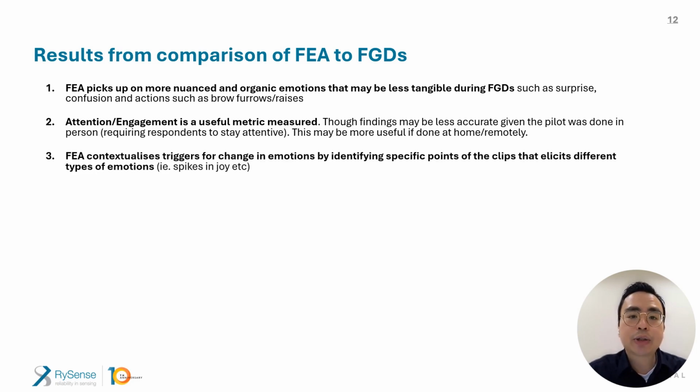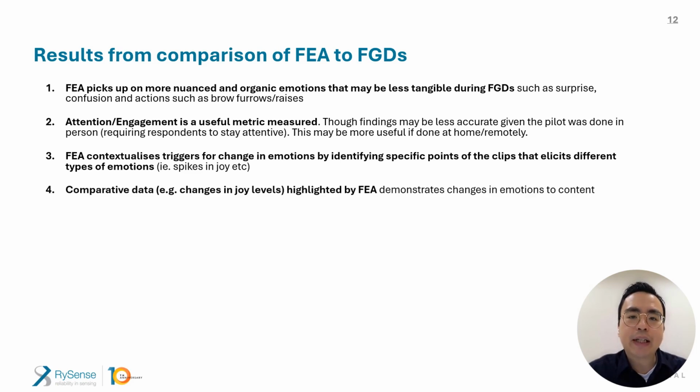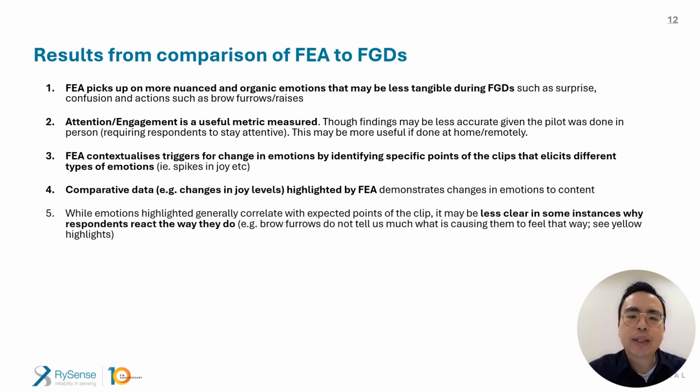It contextualizes triggers for change in emotion by identifying specific points of time that elicit emotions, for example, spikes of joy at certain points. Comparative data, for example, high joy levels for one video over another can be highlighted. This demonstrates changes in emotion to content. While emotions highlighted generally correlate with expected points, it may be less clear in some instances why respondents react the way they do. For example, brow furrows do not tell us much why they feel that way, as seen in yellow highlights in our later slide.